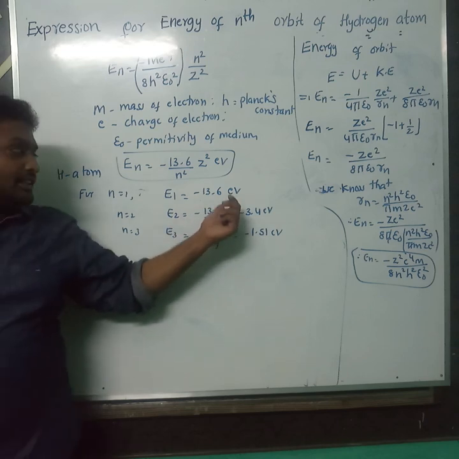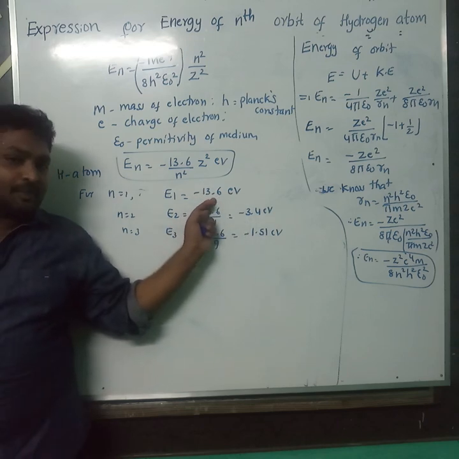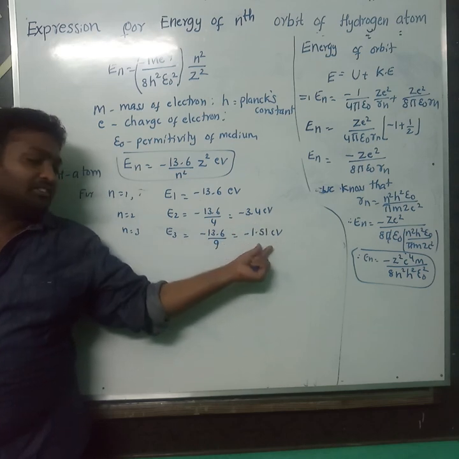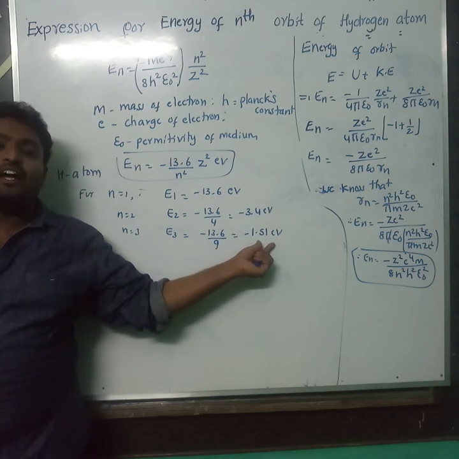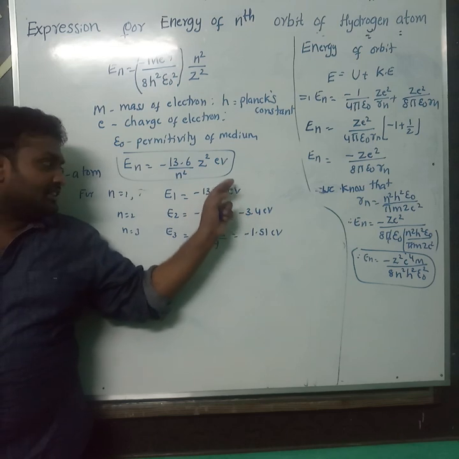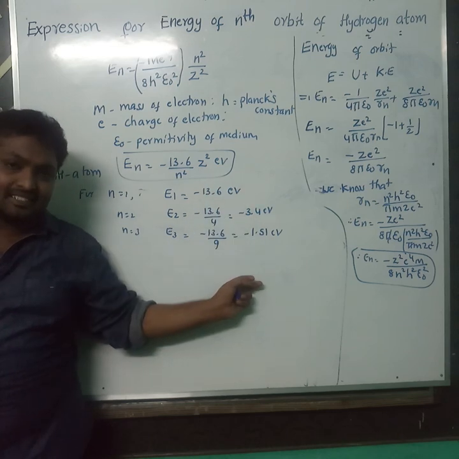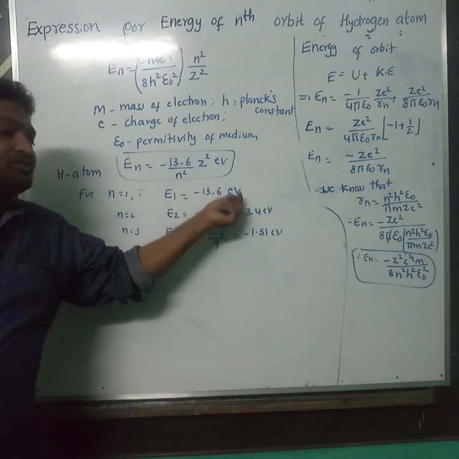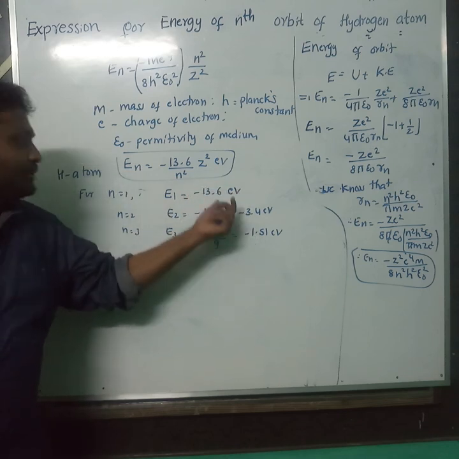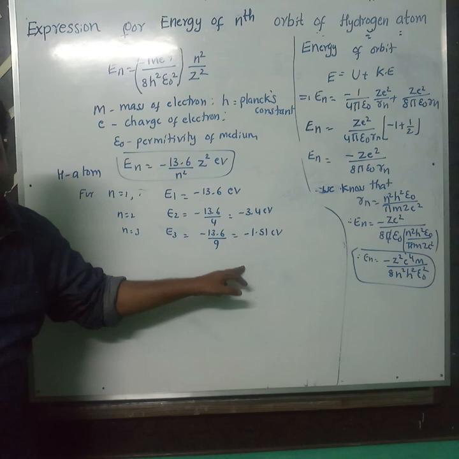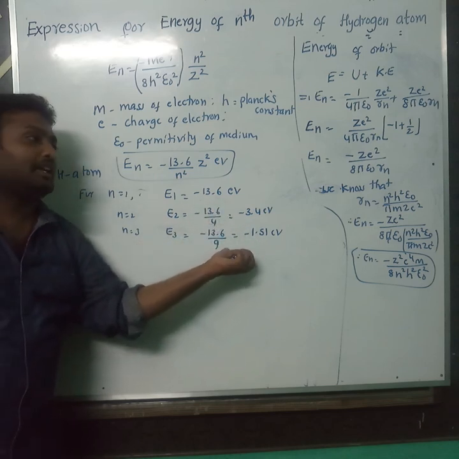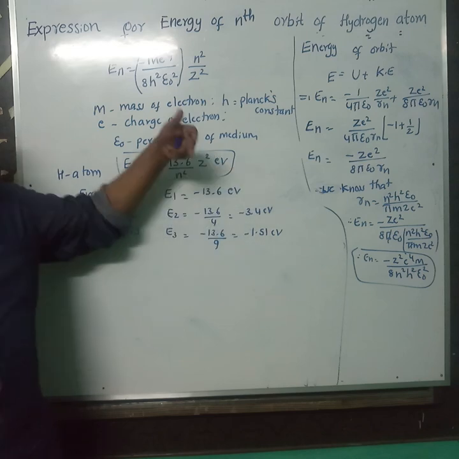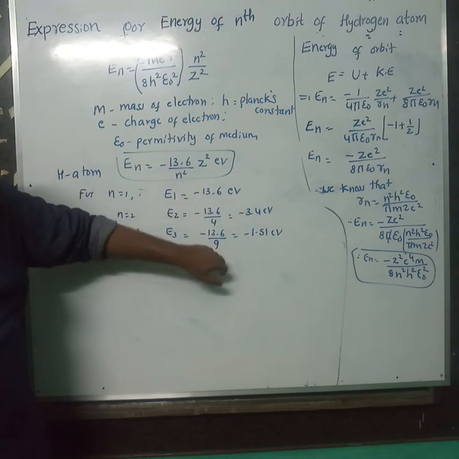Have you observed clearly here? The first energy level is minus 13.6 electron volts, the second one minus 3.4 electron volts, the third one minus 1.51 electron volts. Have you observed whether the difference between these three levels is the same? No. If the difference between these levels is not the same, they are not uniform. They are discrete. So by using this derivation, we prove that the energy levels are distributed discretely. So the emitted spectrum has discrete energy levels.